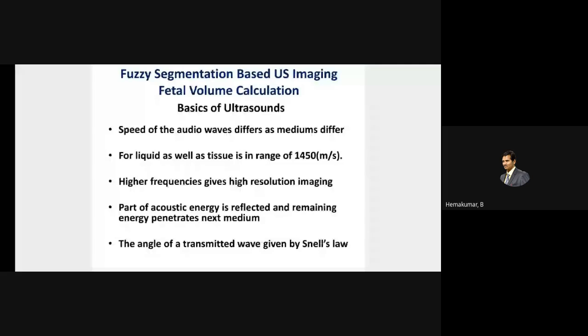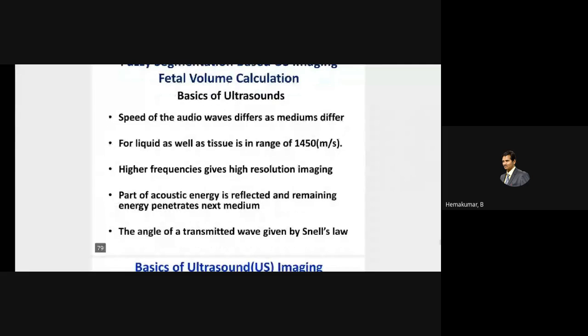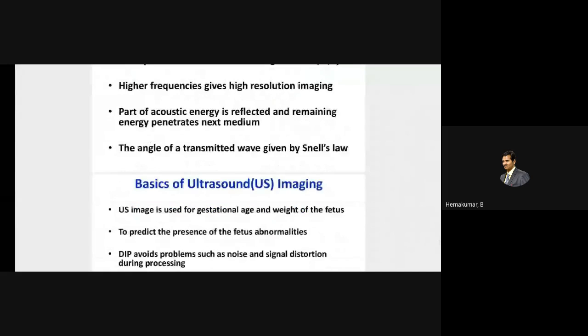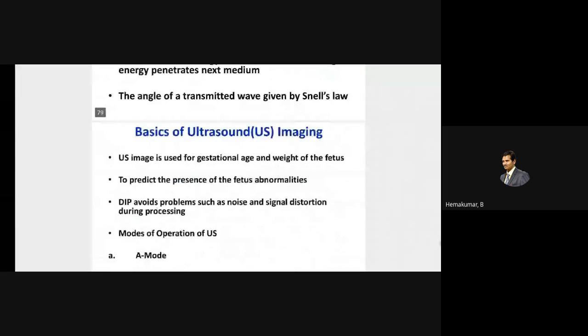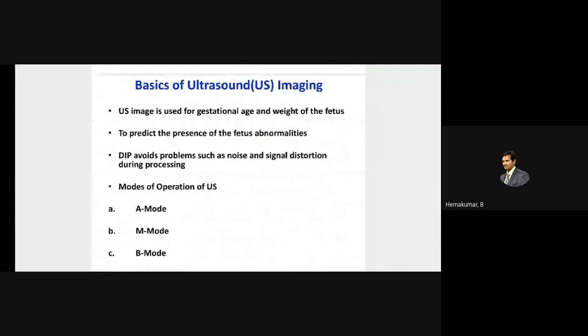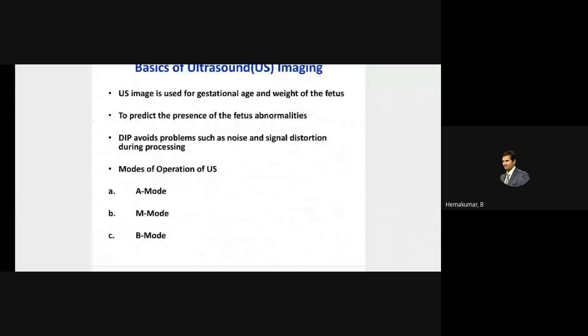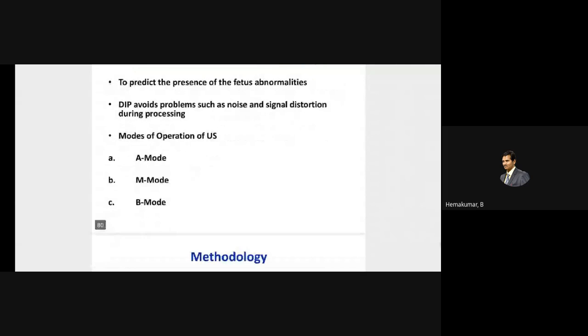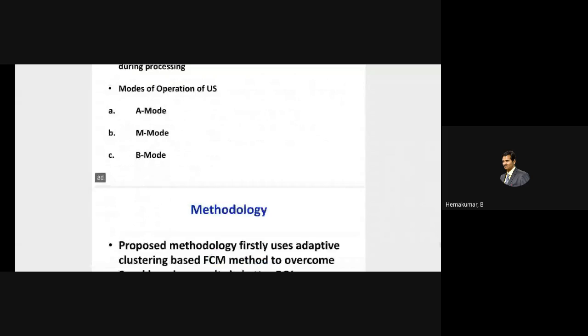These are the basics of acoustics for liquid. The sound traveling speed is 1450 meters per second. The angle of a transmitted wave is given by the distance law, which is the basics of ultrasound imaging. We have three modes of operation of ultrasound: A mode, B mode, and M mode. Ultrasound images are used to determine gestational age and weight of the fetus, and to predict the presence of fetus abnormalities.